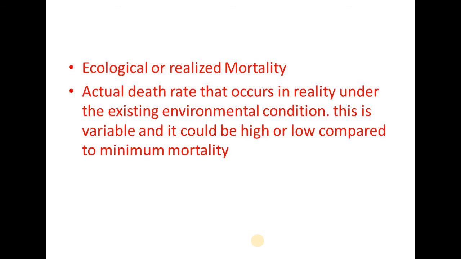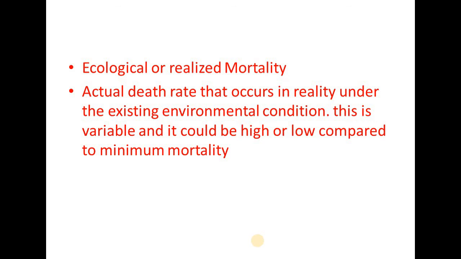Next is ecological or realized mortality. What is meant by it? It is the actual death rate that occurs in reality under the existing environmental condition. This is variable and it could be high or low compared to the minimum mortality.